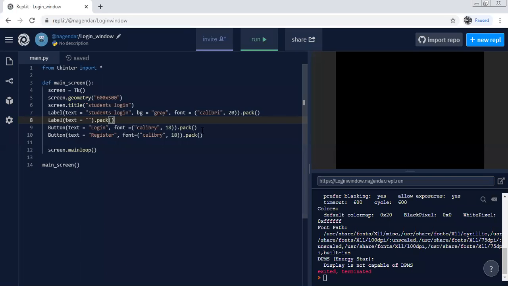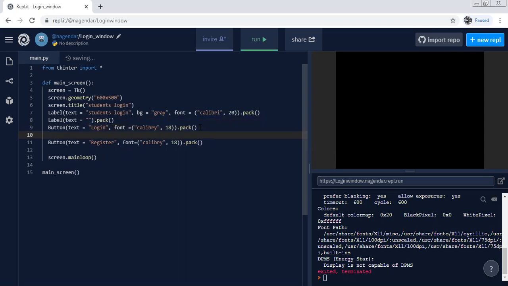Just see now why I am doing this. You clearly visualize now. Just label, because I'm not adding anything over there. Just empty text actually, right? Label, text equal to some empty text, and pack it to center alignment.